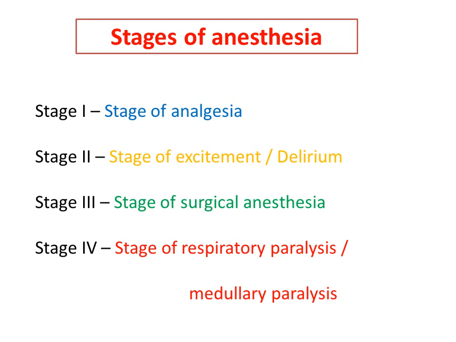Coming to the stages of anesthesia, while administering a general anesthetic agent, anesthesia occurs in 4 stages. What are the 4 stages? They are divided as stage 1, 2, 3 and 4. Stage 1 is known as the stage of analgesia. Analgesia is nothing but loss of sense of pain. In this stage we can carry out minor operations, but skeletal muscle relaxation is not observed in this stage. That is the stage of analgesia.